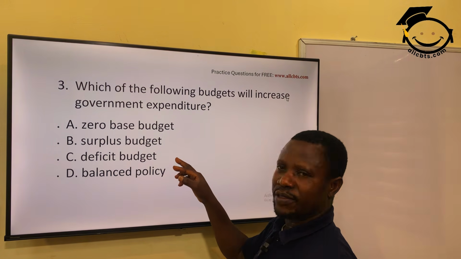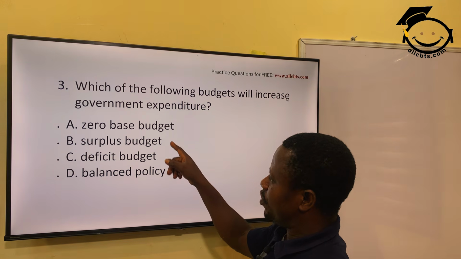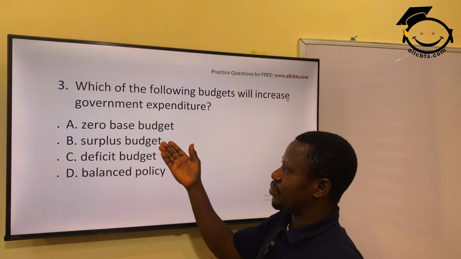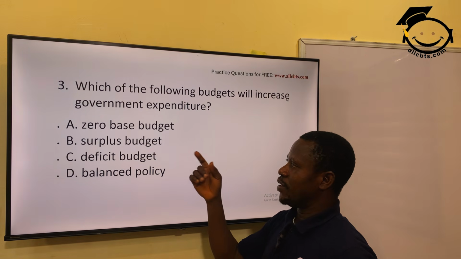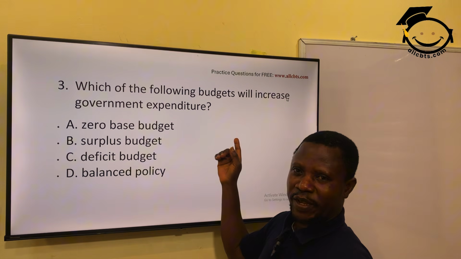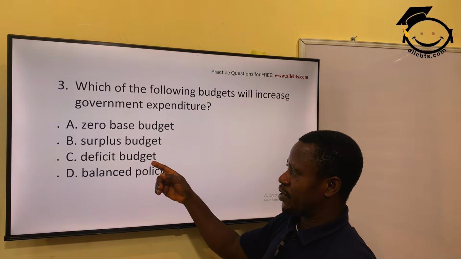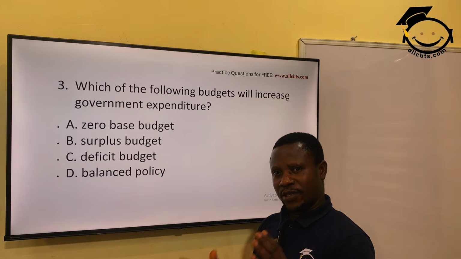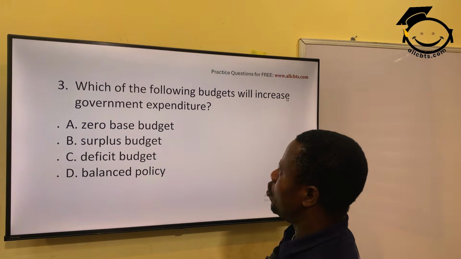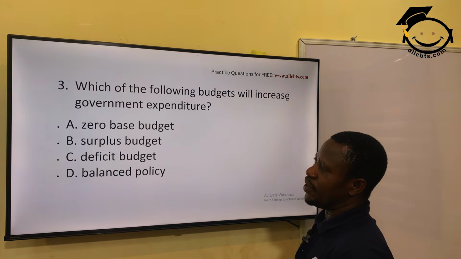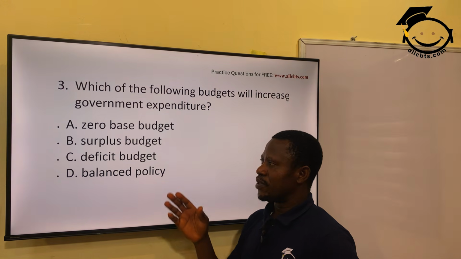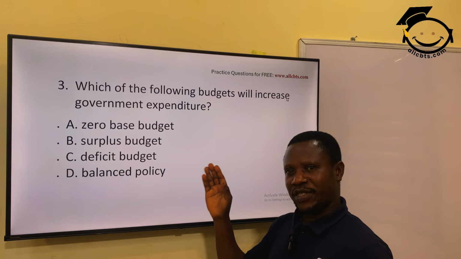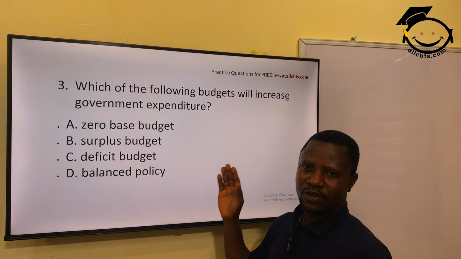Expenditure exceeds receipt, while surplus means receipt exceeds expenditure. Balanced is equilibrium. So the answer is deficit, because deficit means government is spending more than what it receives.